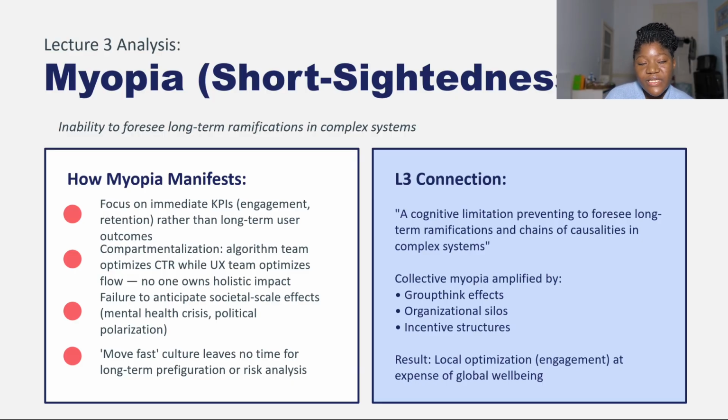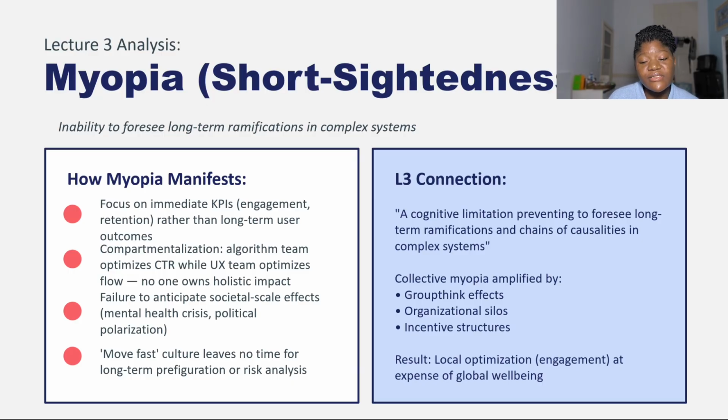There's also compartmentalization, so the algorithm team optimizes click-through rates while the user interface design team optimizes flows. No one really owns a holistic impact here. There's also a failure to anticipate societal-scale impacts. There's a move-fast culture that leaves no time for long-term prefiguration or risk analysis.